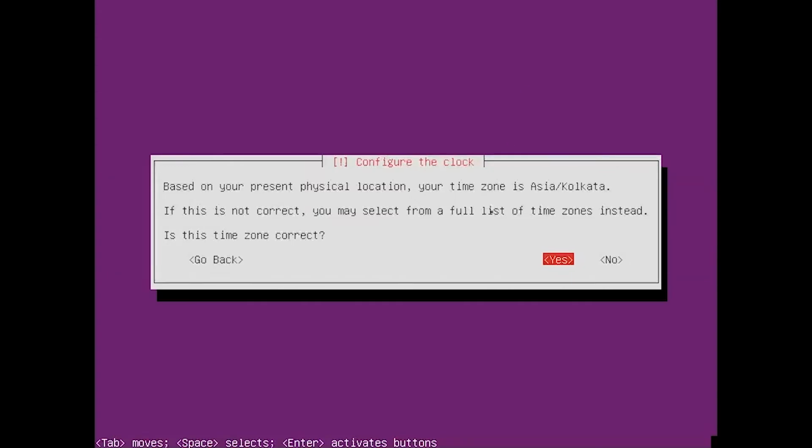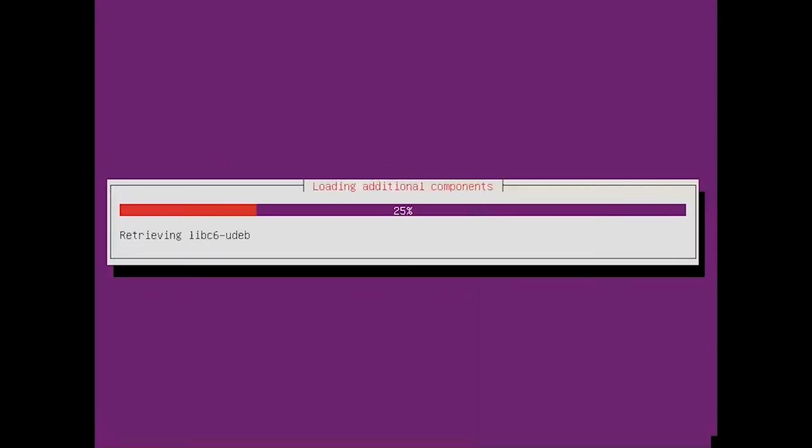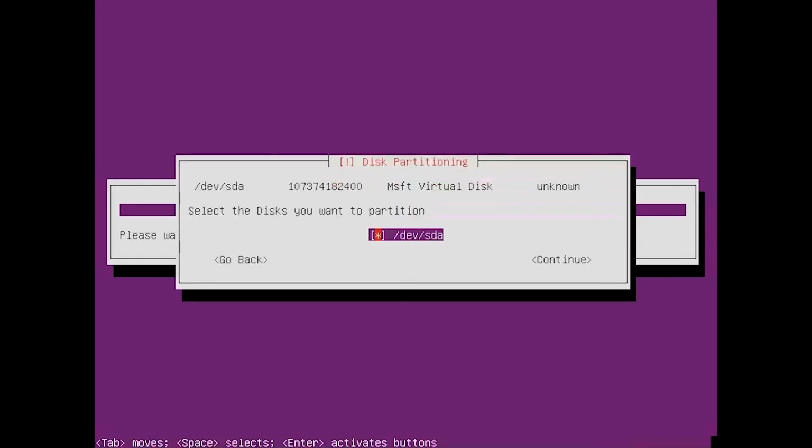Perfect. Now, based on my location, it is giving me my time zone. So I'll just say yes. So over here, since I've selected only one hard disk, it is giving me an option where I want to do the partition, how many disks I want to use. So currently I'm just using one, so it will use that. It is already selected. Let me just click on continue.